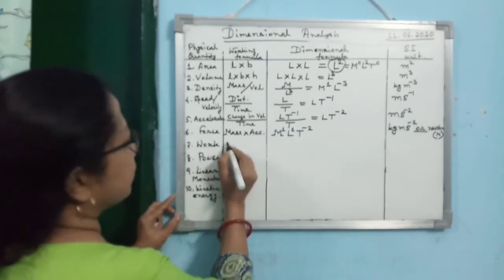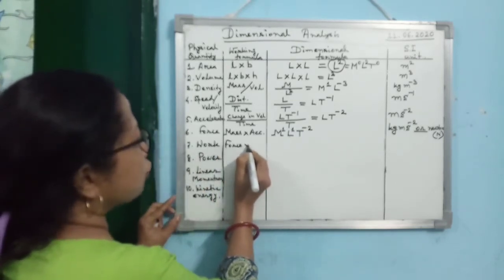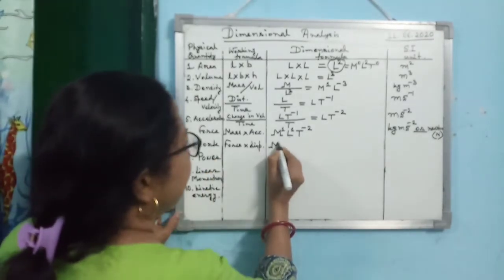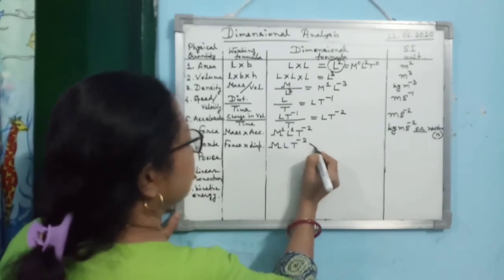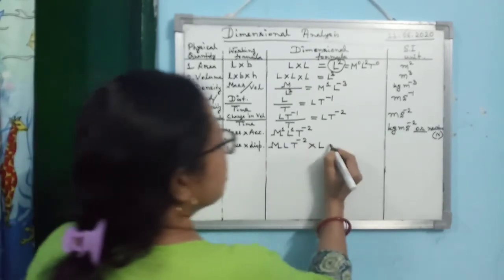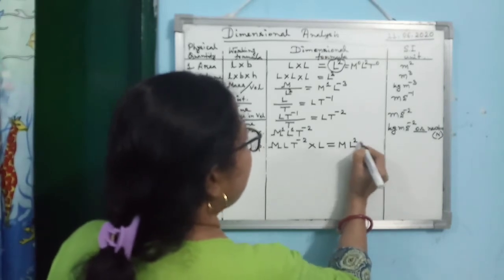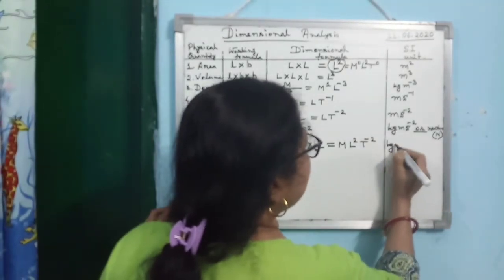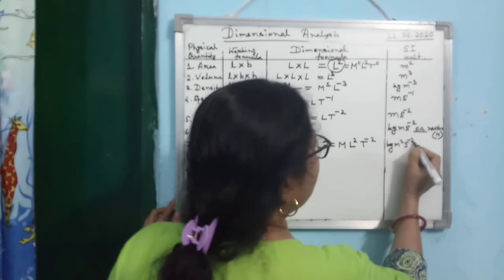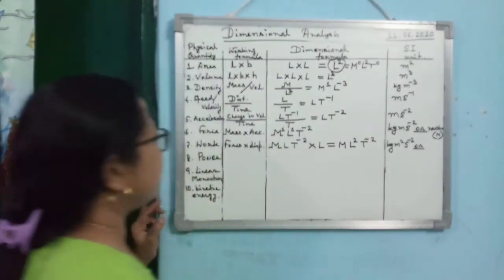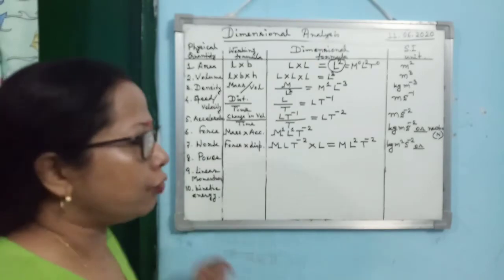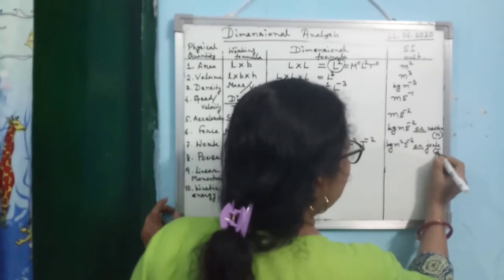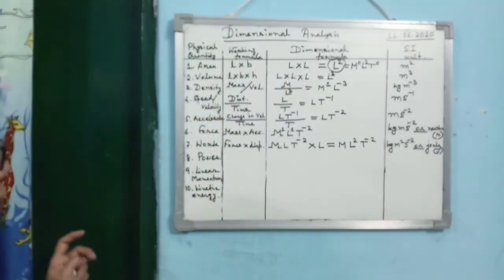The next one is work done. Work done, we define it as force into displacement. So you can write force as M L T to the power minus 2 into displacement L. So you are getting M L square T to the power minus 2. So you can write it as kg meter square s to the power minus 2, or, everybody knows, SI unit of work done is joule. So again you can write it as joule and the symbol will be big J because it is the name of a physicist.